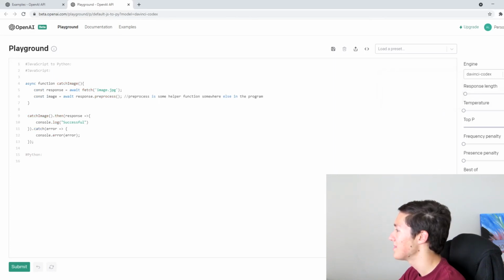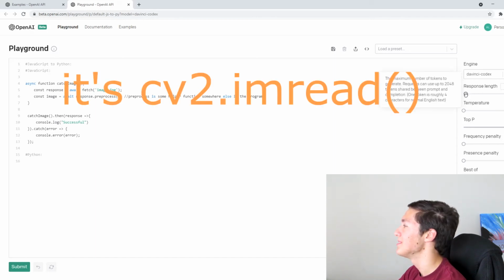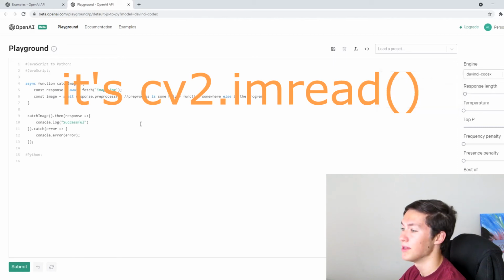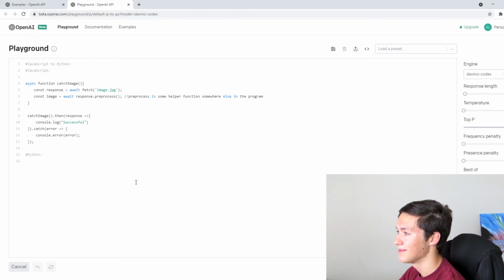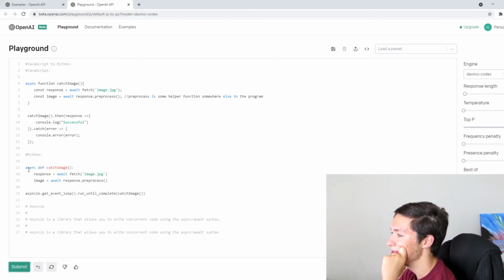I have absolutely no idea what this is gonna do because I guess fetch in Python would probably be open, or I know for OpenCV there's a special open image method. But yeah, let's see what this does. Okay, so it's also using async image response await fetch async IO. Okay, good.